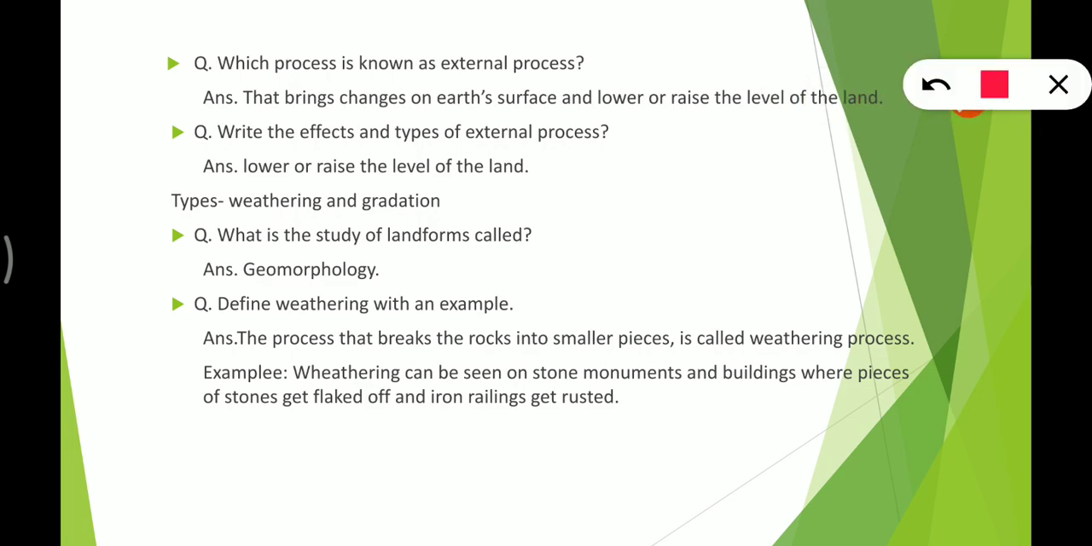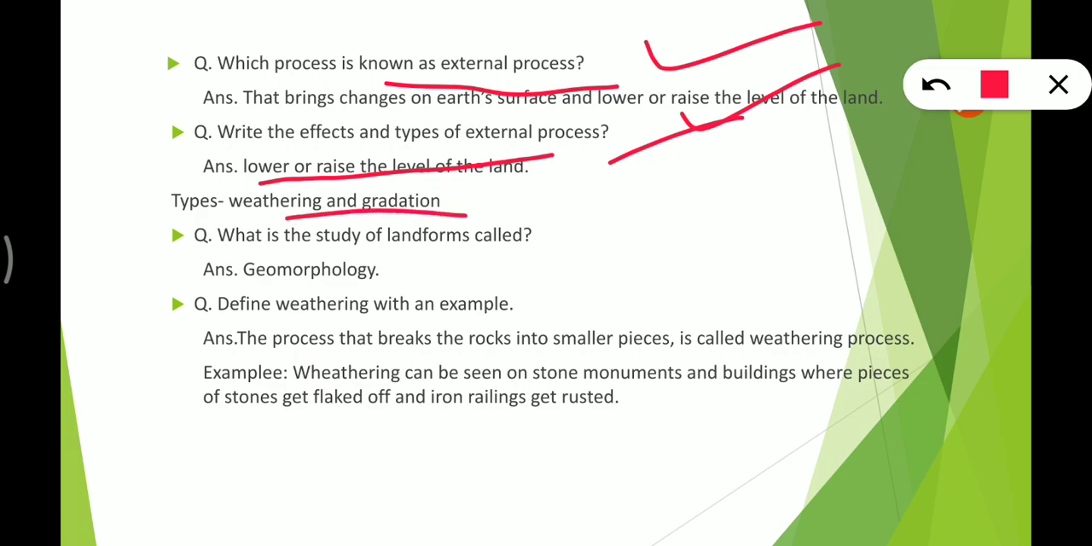Now here we have, which process is known as external process? So answer, that brings changes on earth's surface, raises or lowers the land surface. Then after, what is the effect and types of external process? So lowering or raising the level of the land, and weathering and gradation. Then after, what is the study of landforms called? So it is geomorphology.